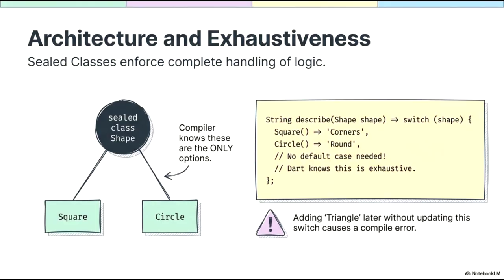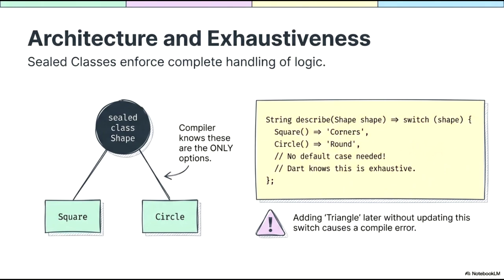As seen in the code example, when we use a switch expression to handle a shape object, the compiler can mathematically verify that all possible cases have been covered. Because the hierarchy is closed, a default case is unnecessary. The compiler effectively acts as a safety net, ensuring that every branch of our logic is accounted for.